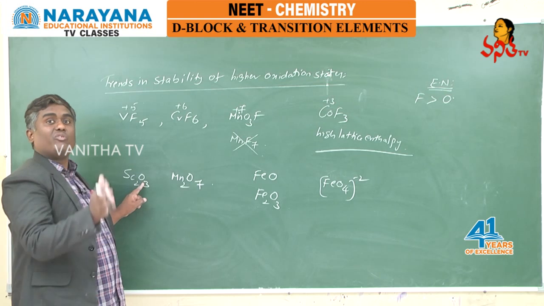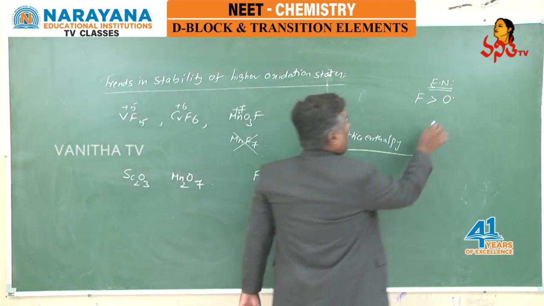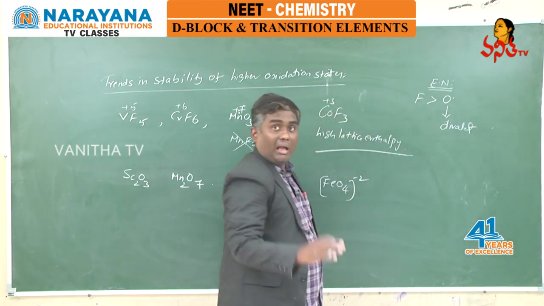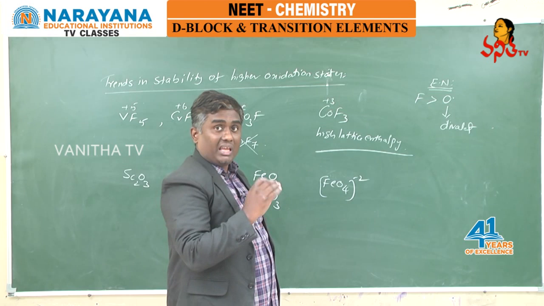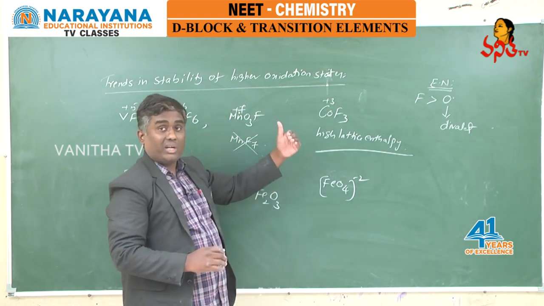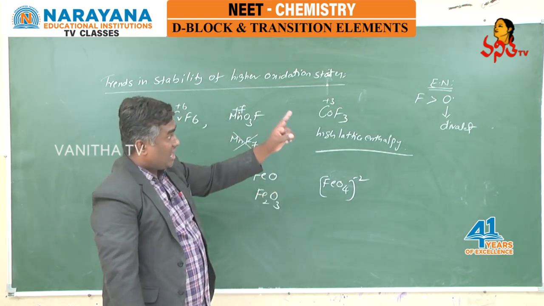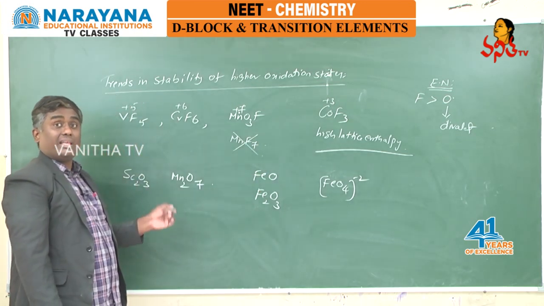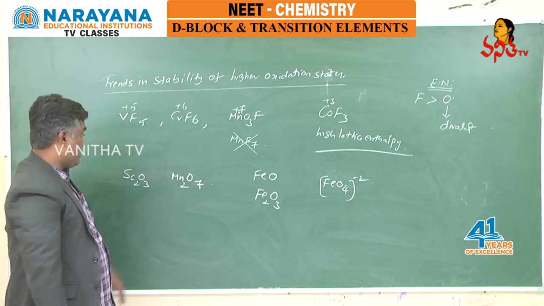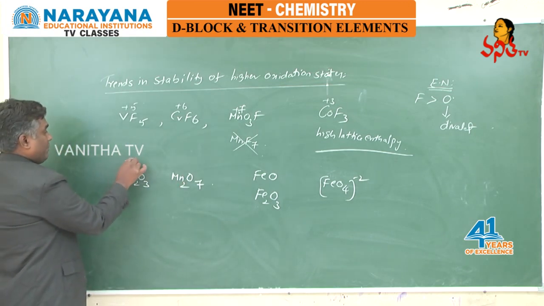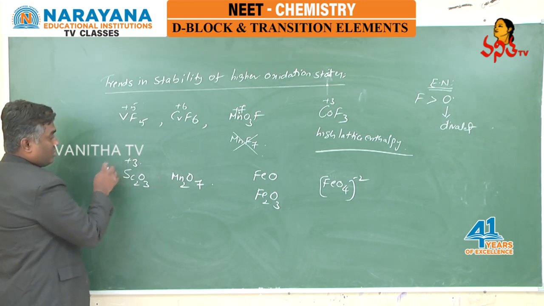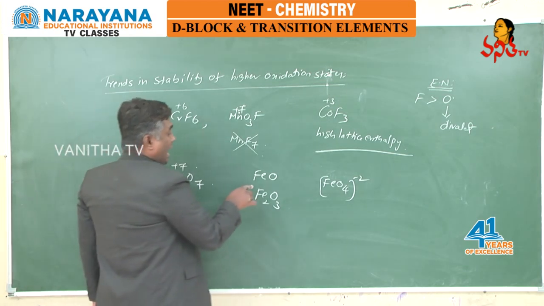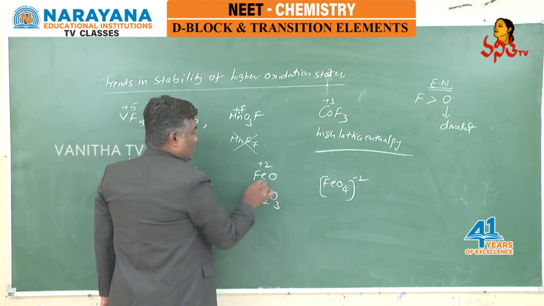The reason is oxygen is a divalent element. I repeat once again, as oxygen is a divalent element, even though it is next to fluorine with respect to electronegativity, because of that reason, transition elements are exhibiting their highest oxidation state with oxygen. See here, scandium is exhibiting +3 in the form of Sc2O3, manganese is exhibiting +7 in the form of Mn2O7, iron can exhibit generally +2 and +3.